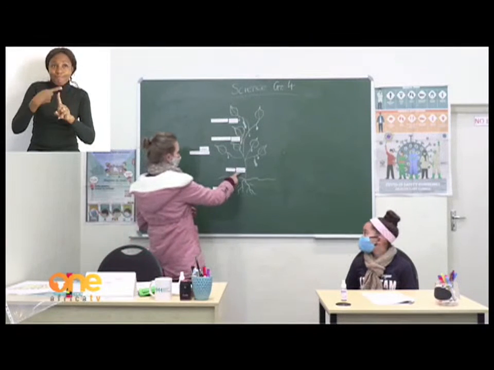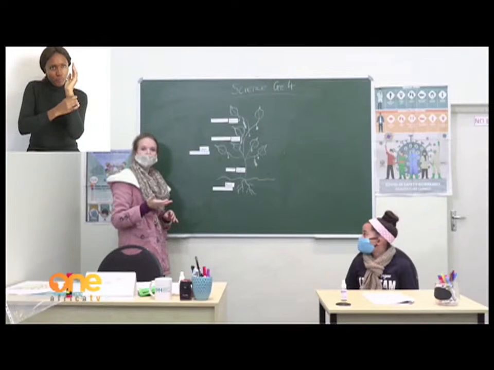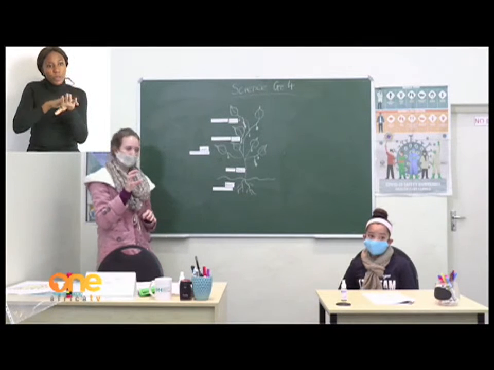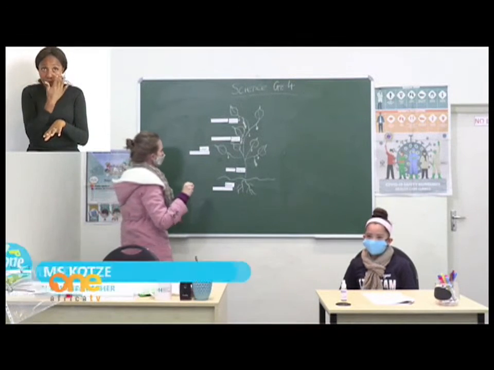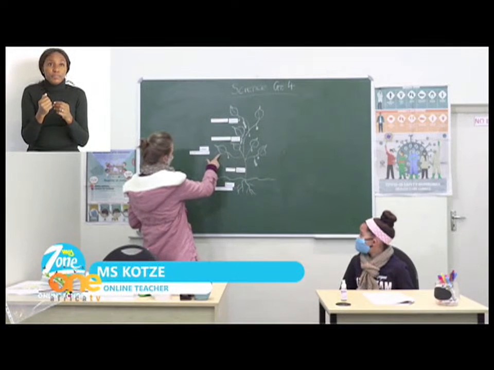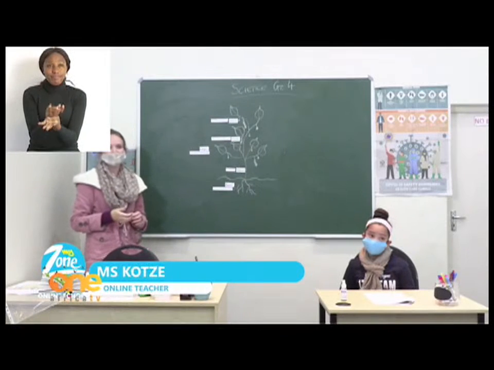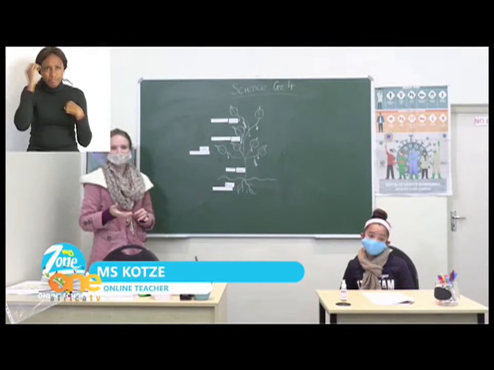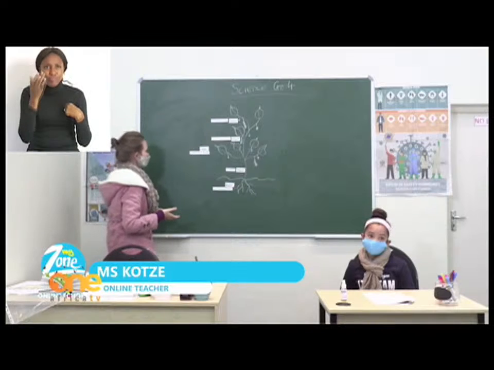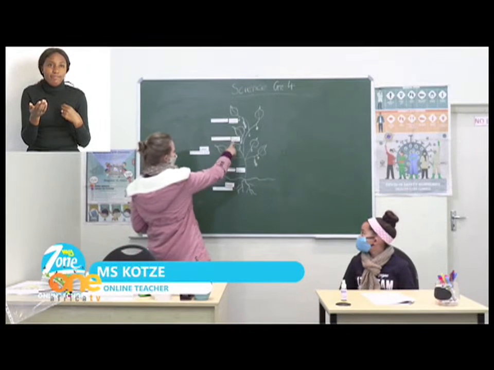Okay, let's move on to the stem. Onions is an example of the stem parts of a plant that we can eat. Let's look at the leaves. Spinach and lettuce. So I think that is a very common example and something that all of you guys will know, spinach and lettuce. Let's move on to the fruits.